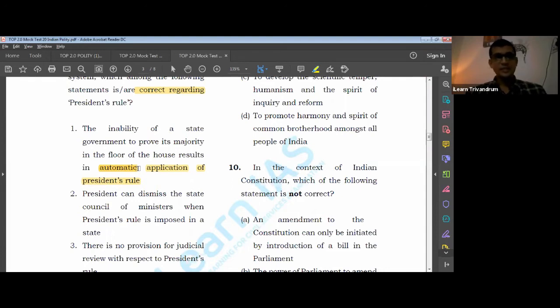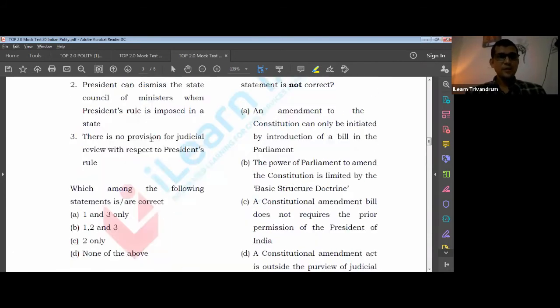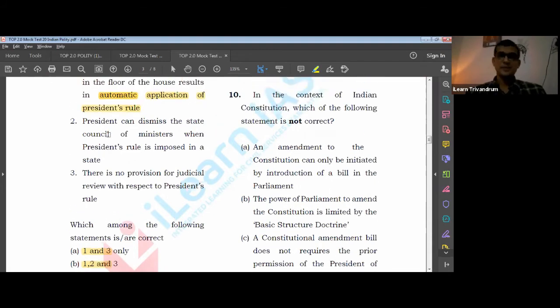No, there is nothing about that in this context. So that is a wrong statement. Can we come to an answer? We can eliminate 1 and 3. We can eliminate B also. Let's see what 2 is. The president can dismiss the state council of ministers when president's rule is imposed in a state, which is right. The president can definitely dismiss it. What about the legislature?